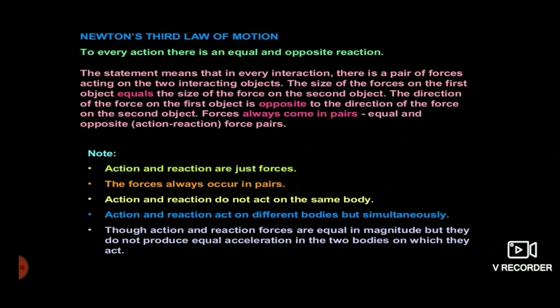Another topic is Newton's third law of motion, and it is a very famous law. It states that to every action there is an equal and opposite reaction. So, what does this statement mean? It means there is always a pair of forces acting on two interacting objects, and these forces are always equal in magnitude and opposite in direction.